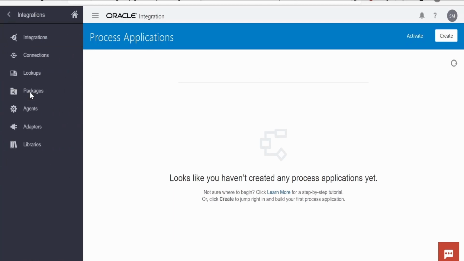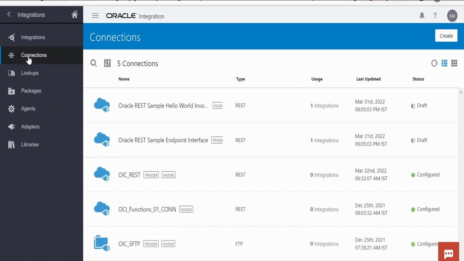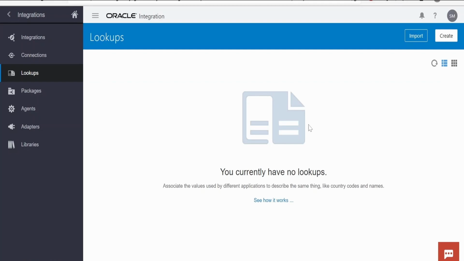Now if I click on this integrations, it will open up the integrations page, wherein I will get the list of all the integrations which are available or created in this particular instance. If I click on these connections, it will list all the connections which are available in this instance. Now in order to get the list of all the lookups, we can click on these lookups and get the details of all the lookups.